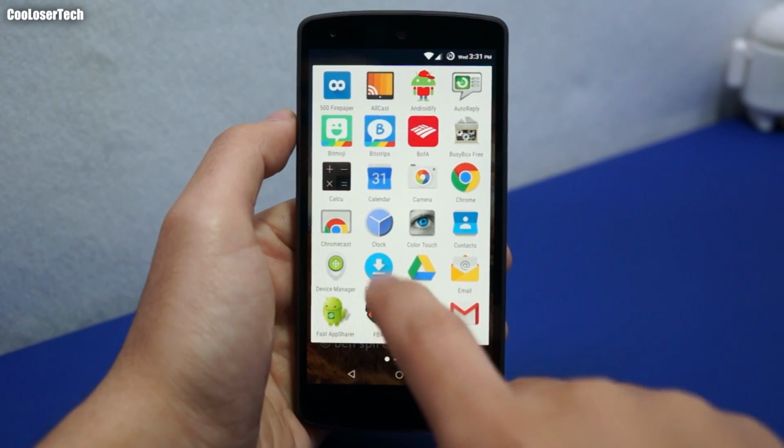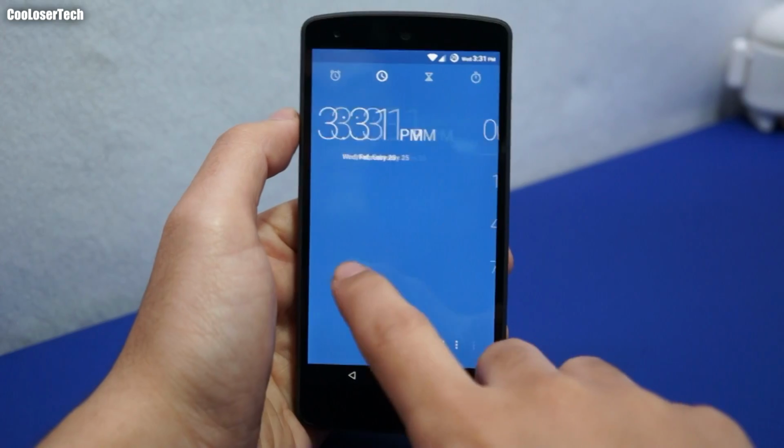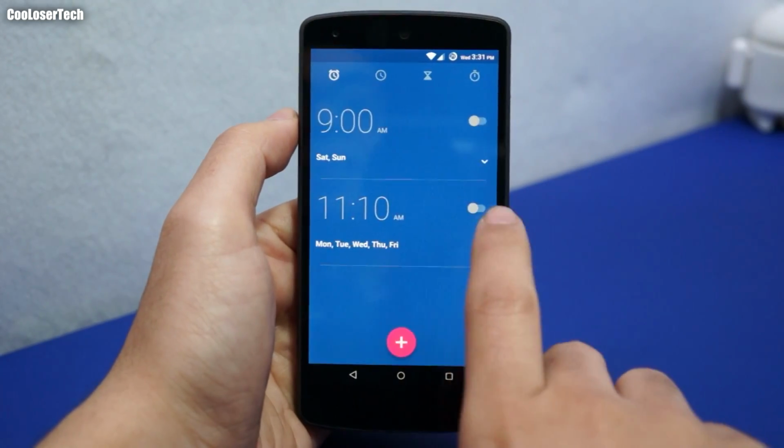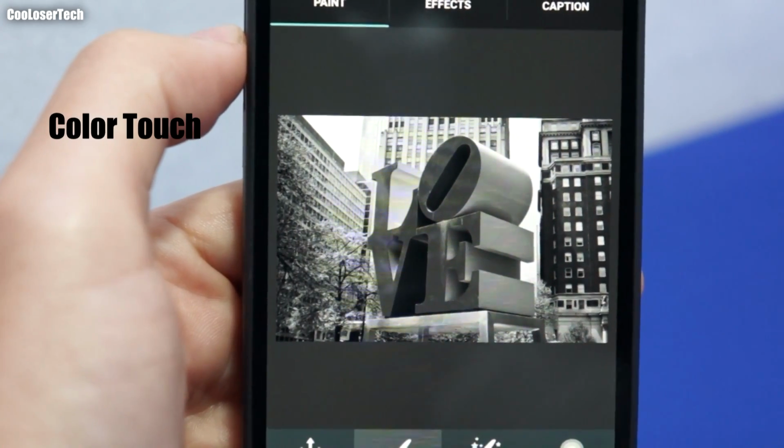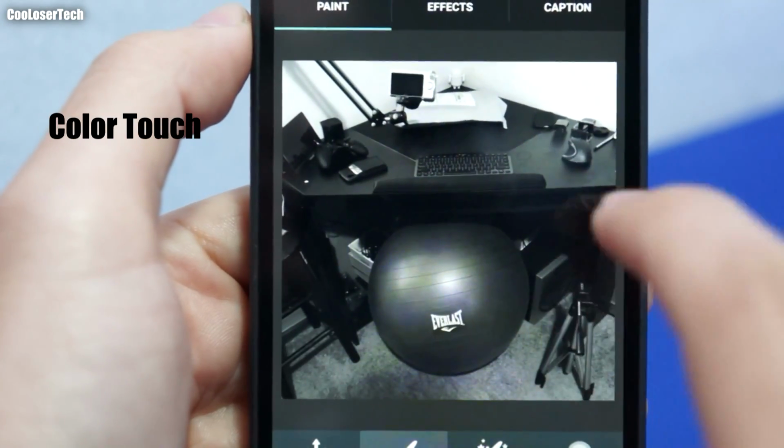And then we have Clock, which is the stock clock, 5.0 Lollipop. And here we have Color Touch. Pretty easy to use. Turns it into a black and white picture. Exactly how I sit, what I'm sitting on right now.